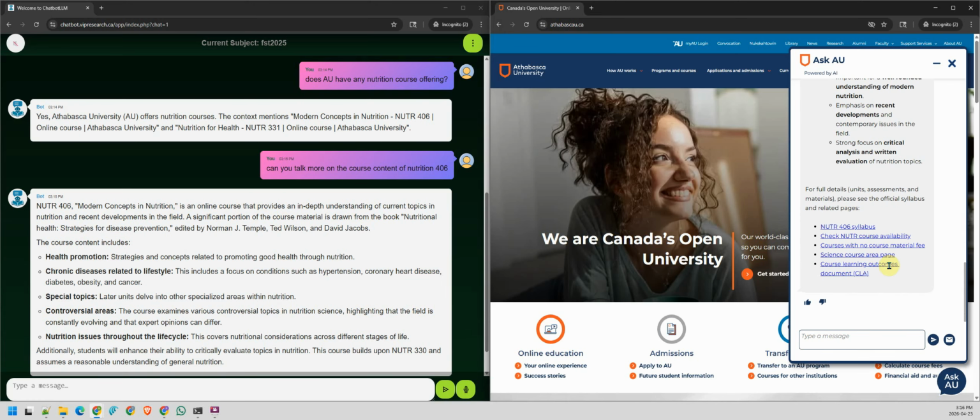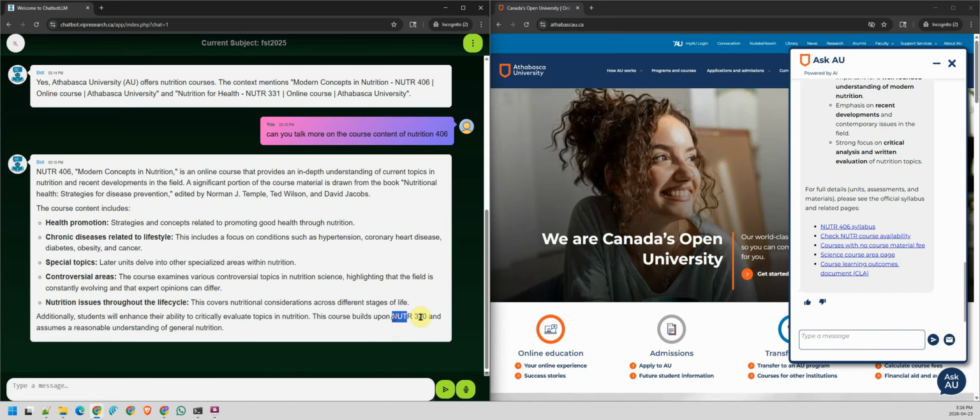Both of the chatbots give you some information. Of course, ChatbotLLM MASA seems to give more detailed information. But on the right-hand side, we do have some links you can click and do some searching by yourself. On the other hand, since we already said Nutrition 330, let's try to do this again.